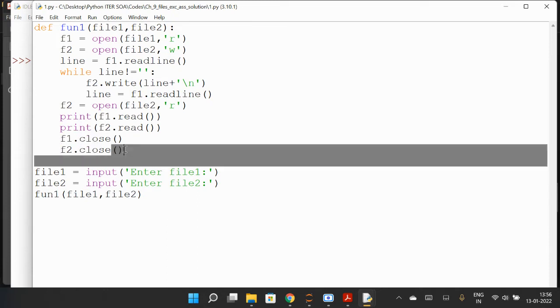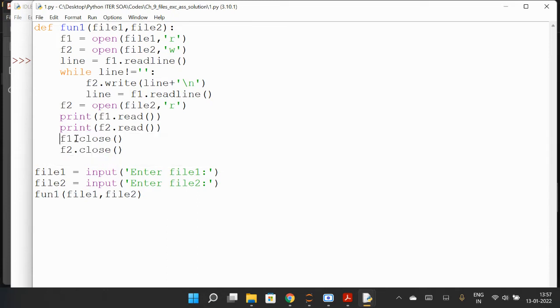So you have to close, right? Closing is important because closing will save and it will close also. So both work of dot close, it will close and save both simultaneously. And now this is a user defined function here, and now for file 1 we are asking the user for the name of the file, for file 2 we are asking the user, and then calling the function.